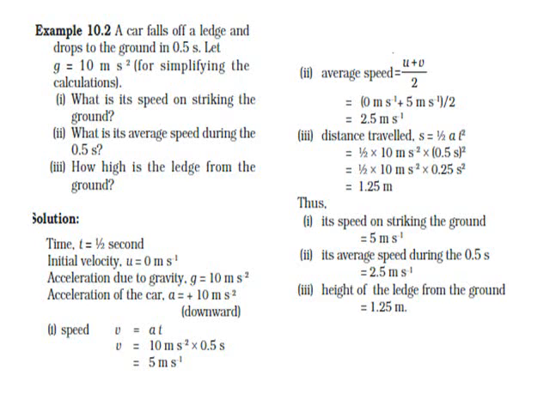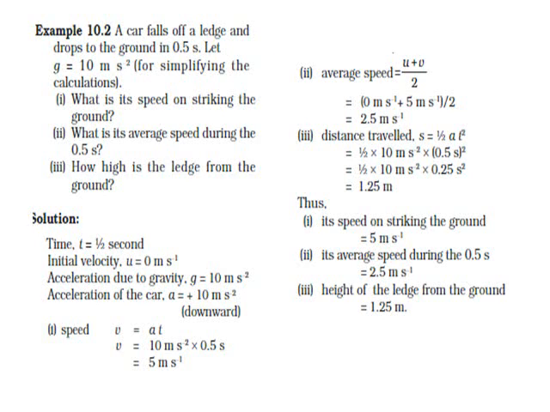Now let us see one of the worked out examples taken from your text, example 10.2. A car falls off a ledge and drops to the ground in 0.5 seconds. Let g be equal to 10 meter per second square.